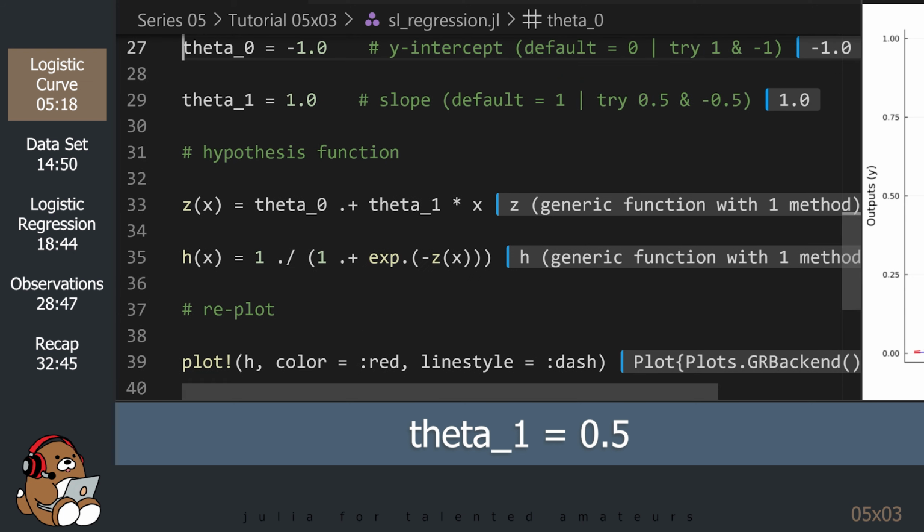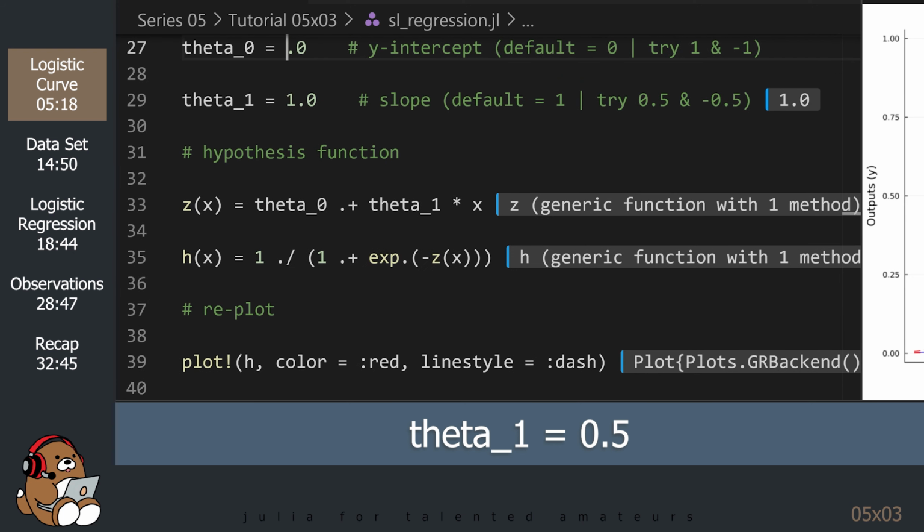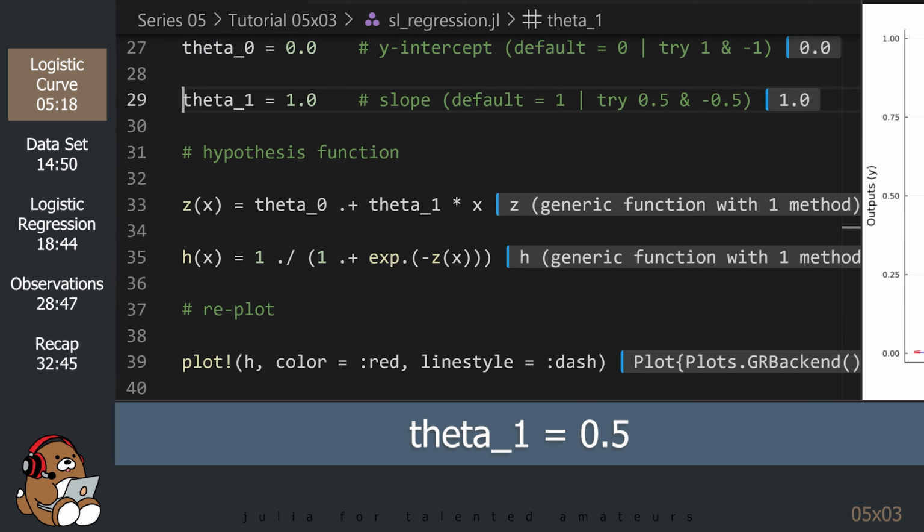Change the value of theta 0 back to 0, and then try changing the value of theta 1 from 1 to 0.5.